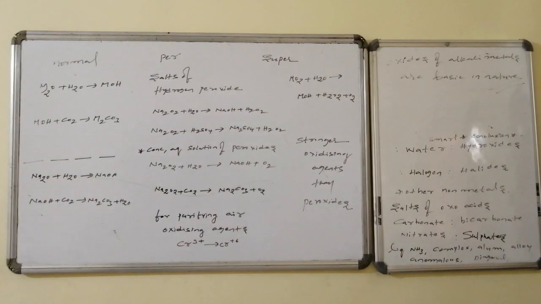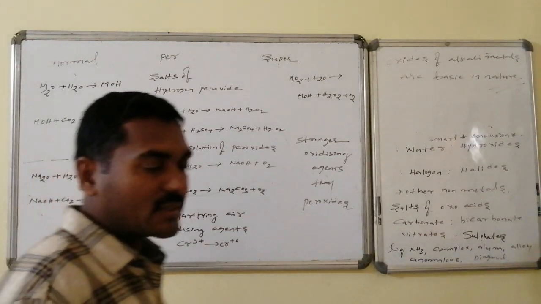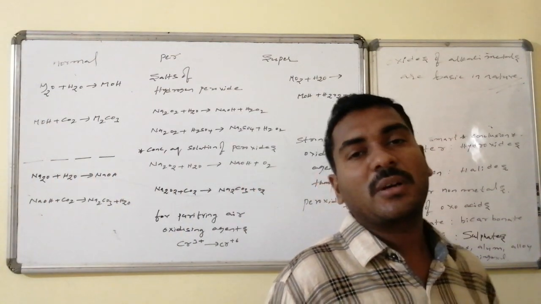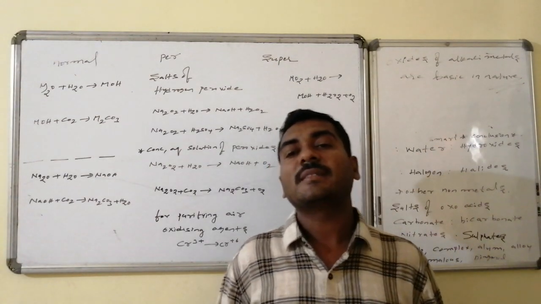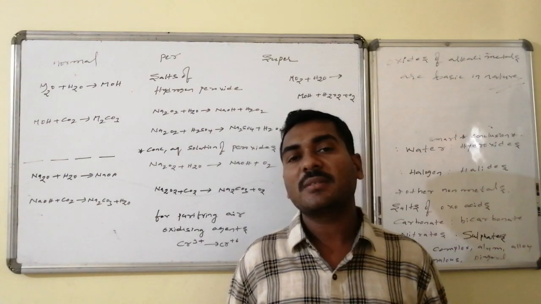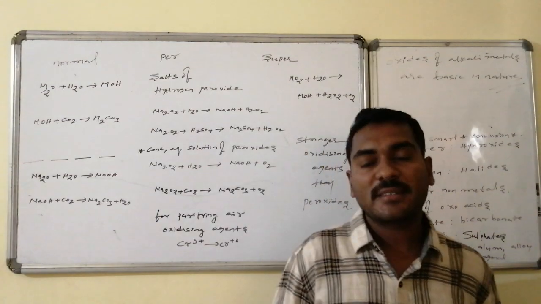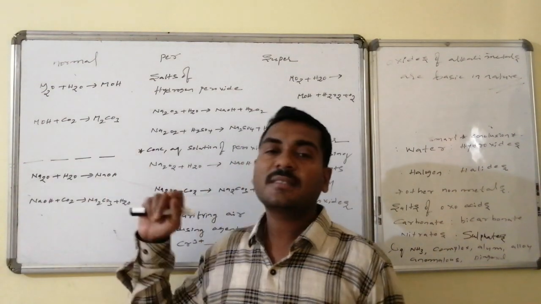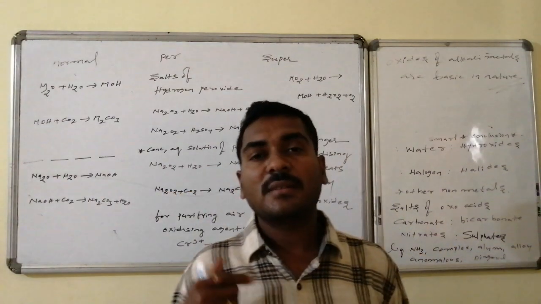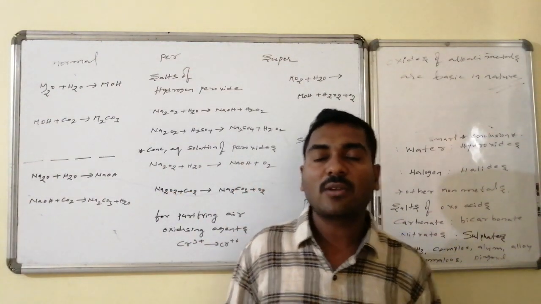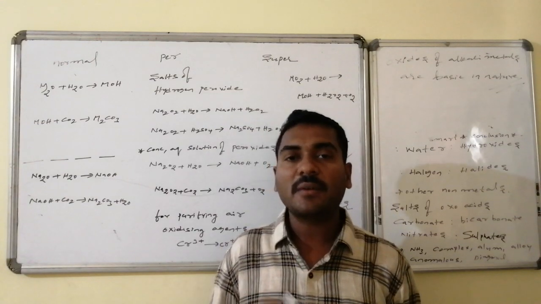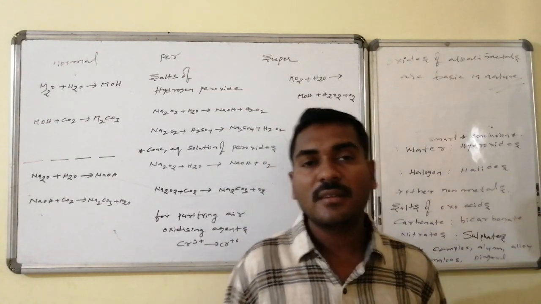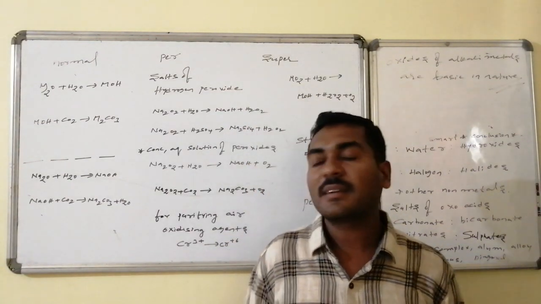Properties of the normal oxides. Normal oxides are M2O, and they are hygroscopic in nature. They take up the water molecules present in the moisture, and as a result they are converted to hydroxides. Hydroxides are also hygroscopic in nature. As these hydroxides are bases, they readily take up carbon dioxide, a non-metal oxide.